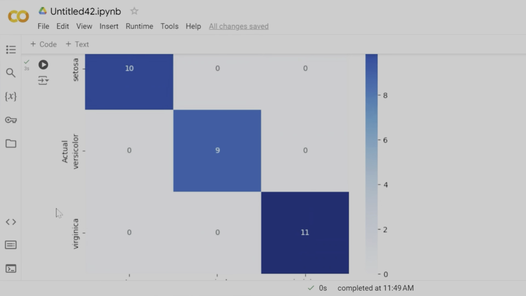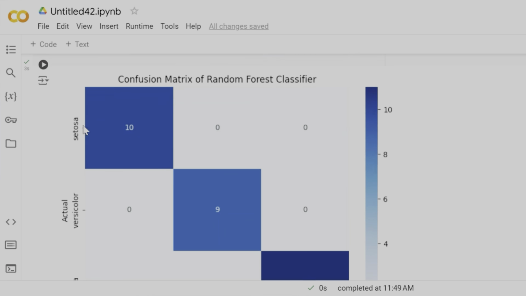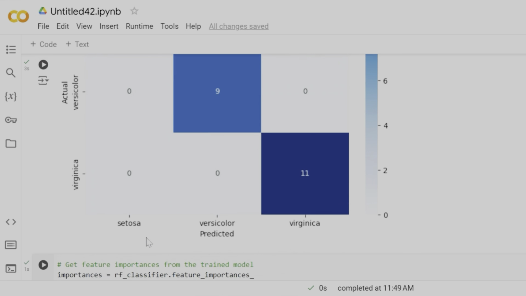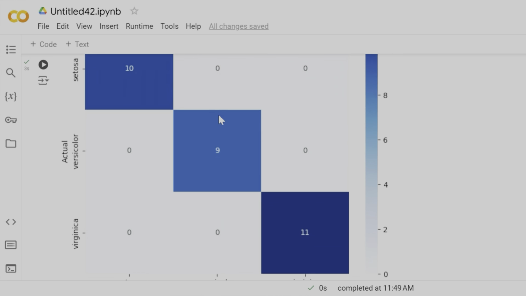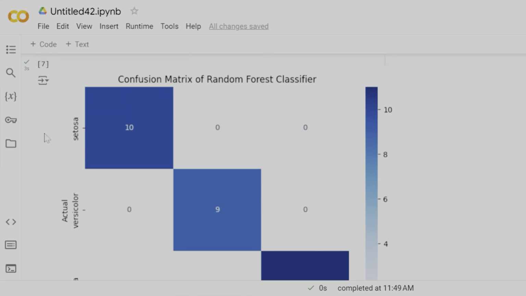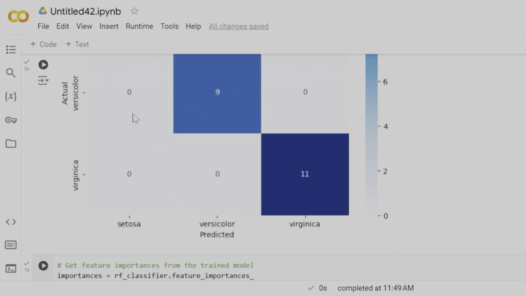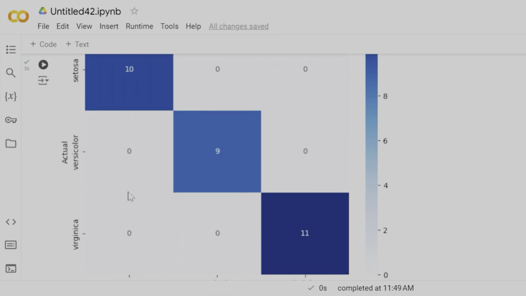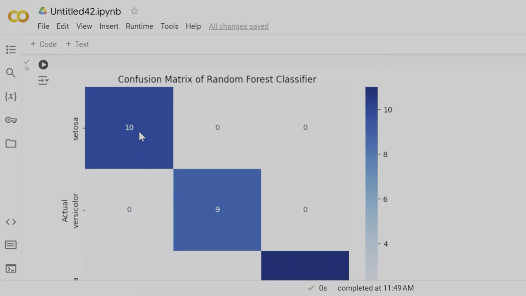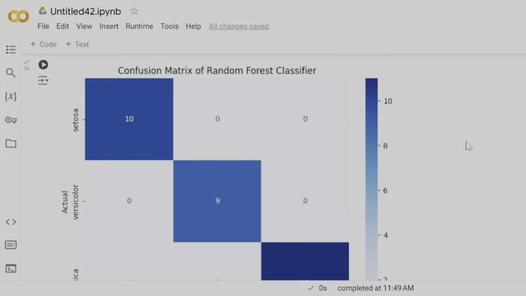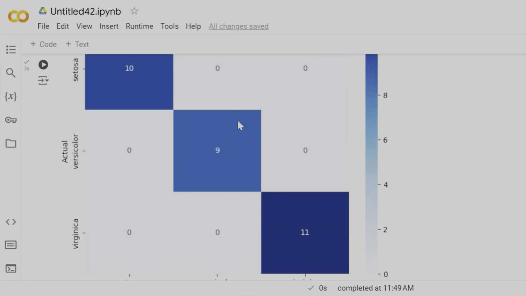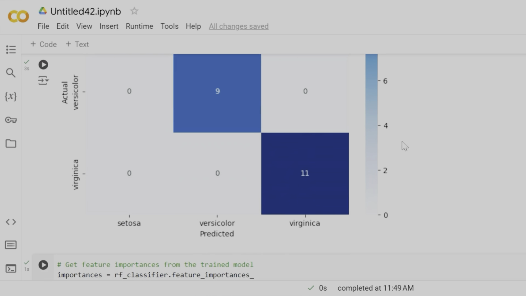Over here you can see actual Virginica, Versicolor and Setosa. Then you can see predicted Setosa, Versicolor and Virginica. All of the values in the diagonal are non-zero. This means that for every actual value of Setosa, the predicted value was also Setosa because we have 100% accuracy. So all of our predictions were right. Similarly, in the case of Versicolor and also Virginica.